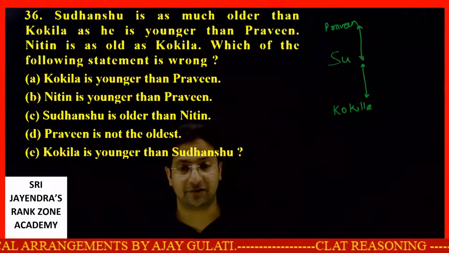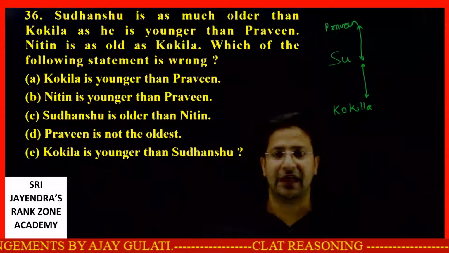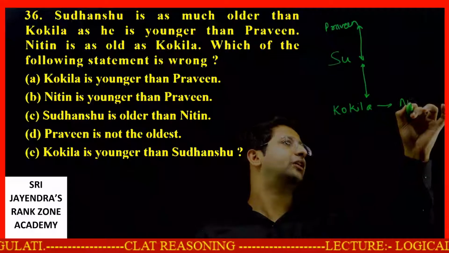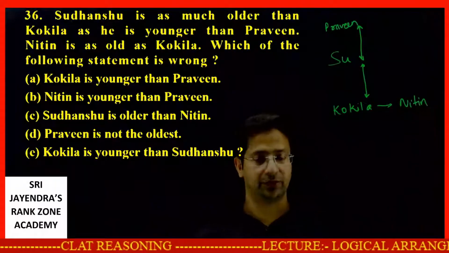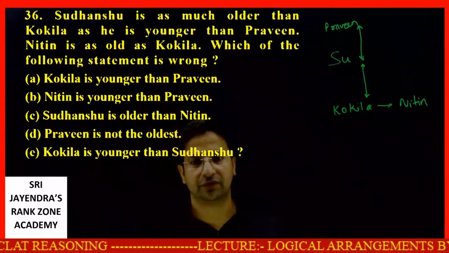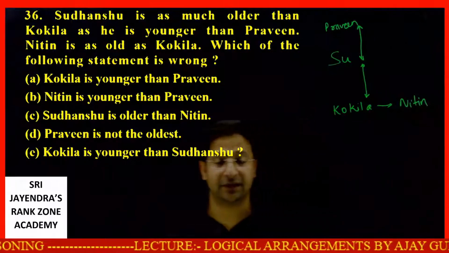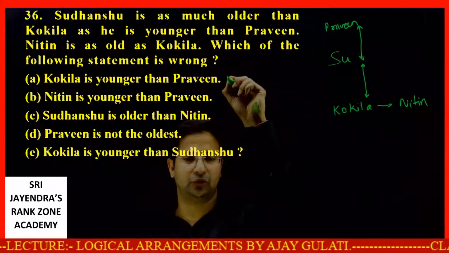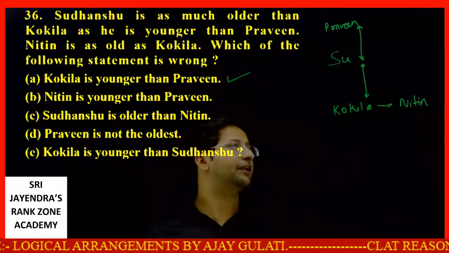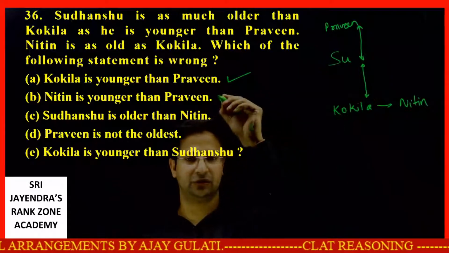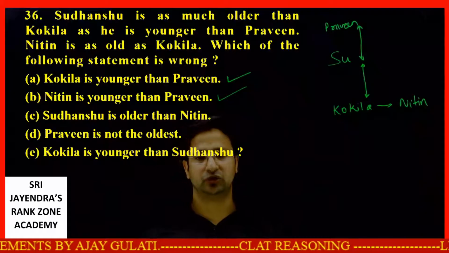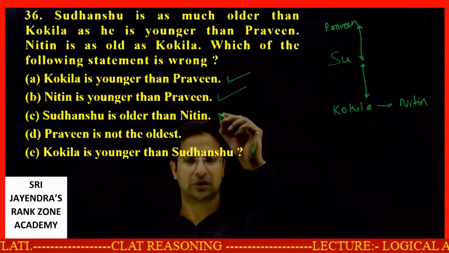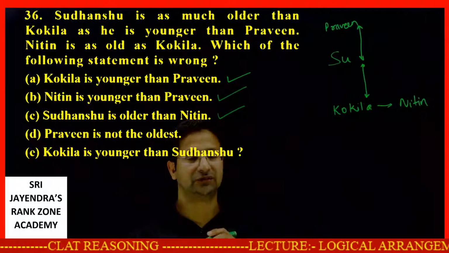Let's see what next is given. Nitin is as old as Kokila. So Nitin and Kokila are of the same age group. Which of the following statements is wrong? Kokila is younger than Praveen. This is absolutely correct. Nitin is younger than Praveen. This is also correct. Sudhanshu is older than Nitin. This is also correct.